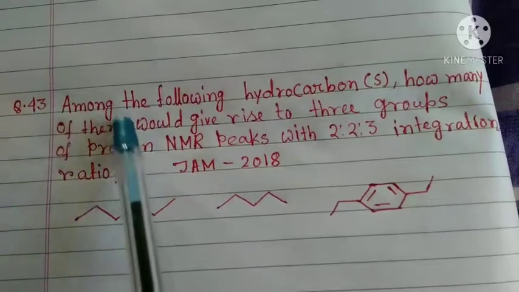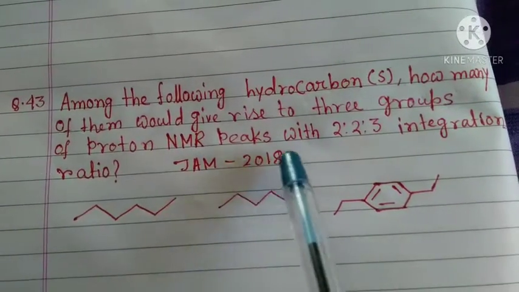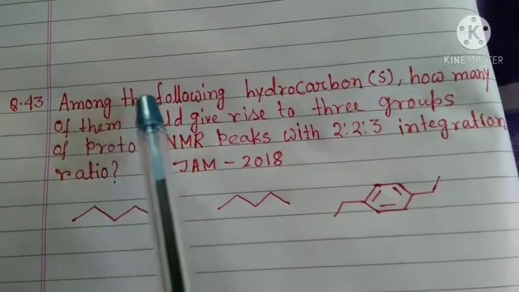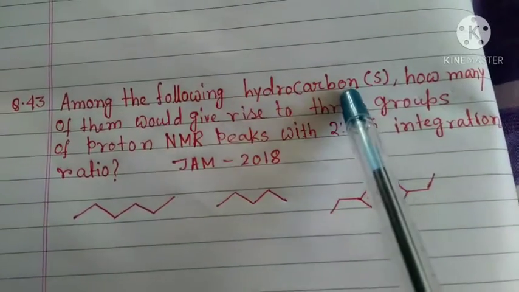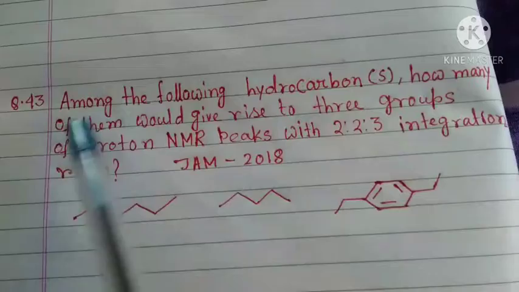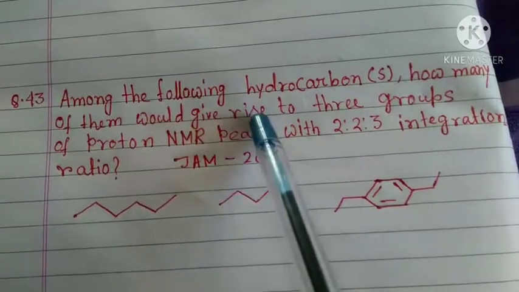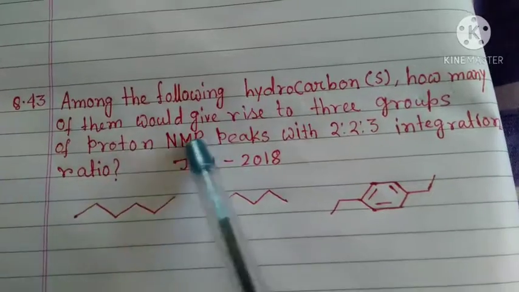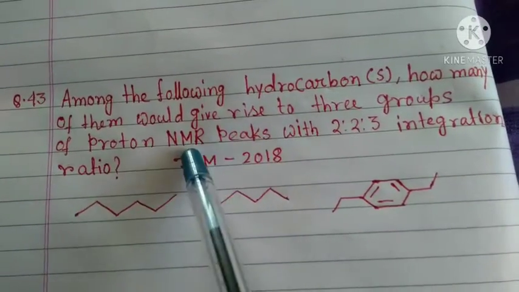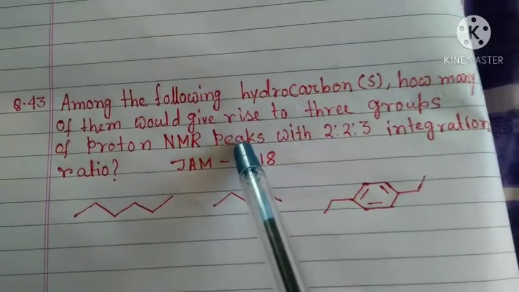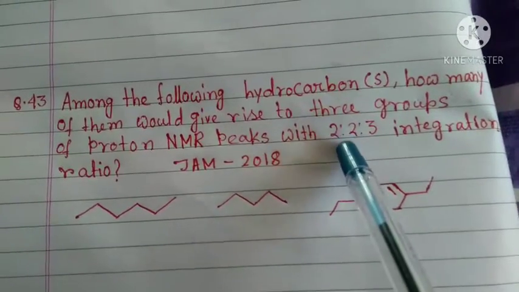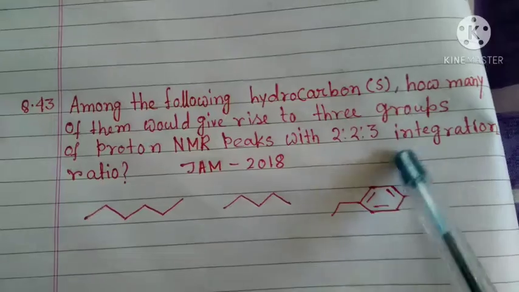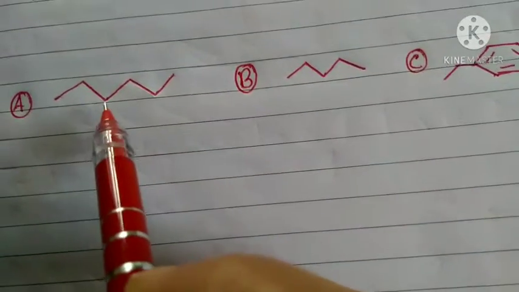Okay, the next question came in JAM 2018, question number 43. Among the following hydrocarbons, how many of them would give rise to three groups of protons, three signals in the HNMR spectrum, with 2:3 integration ratio? For option A.